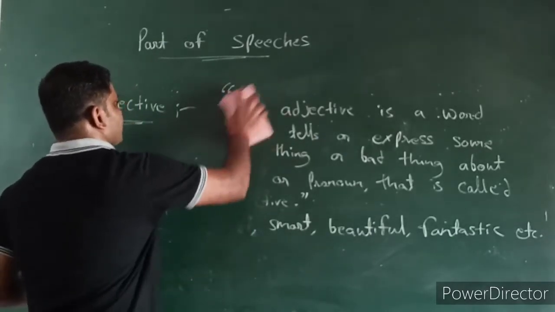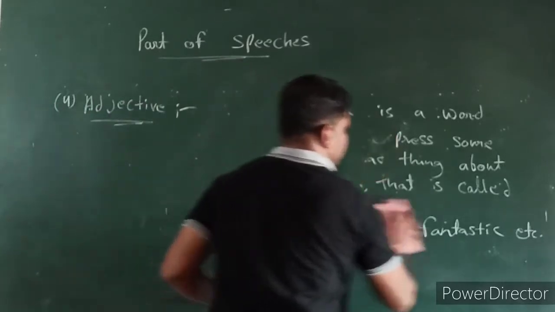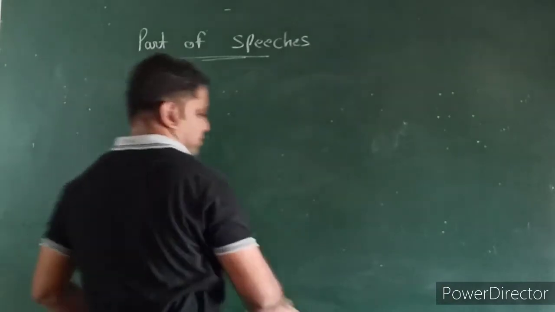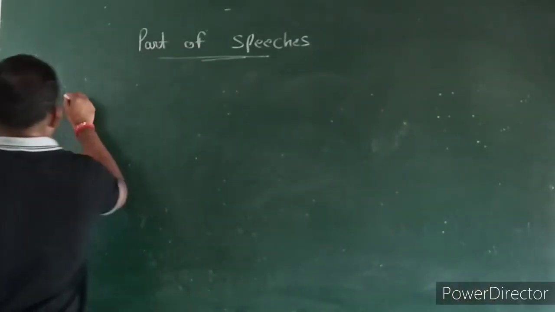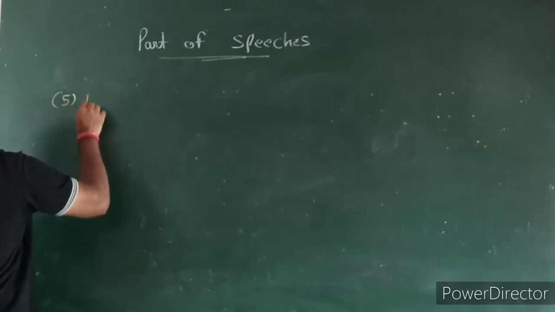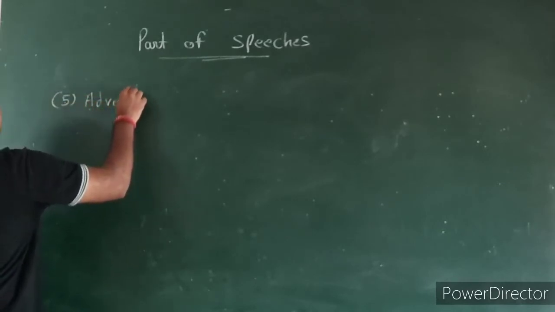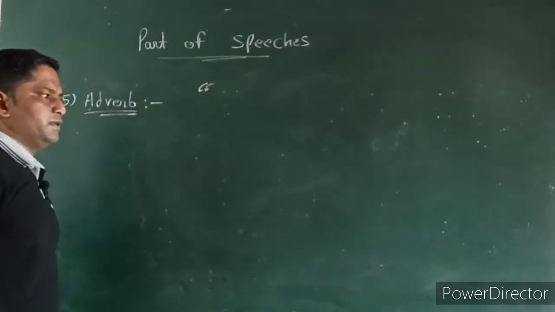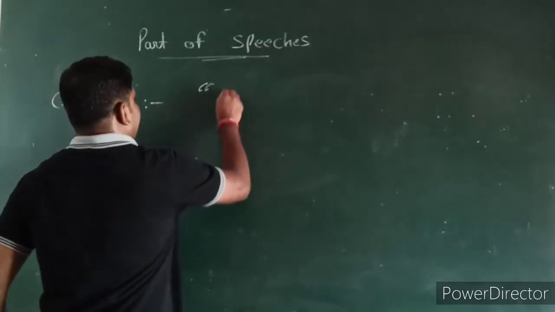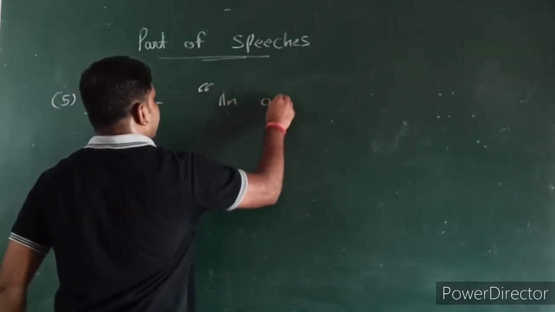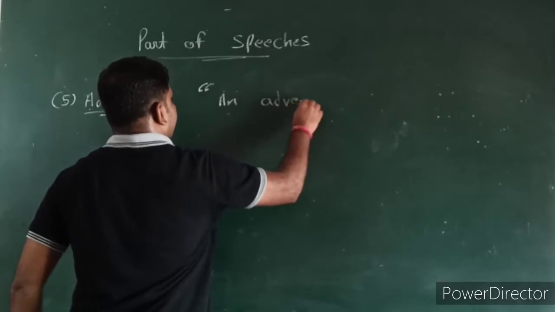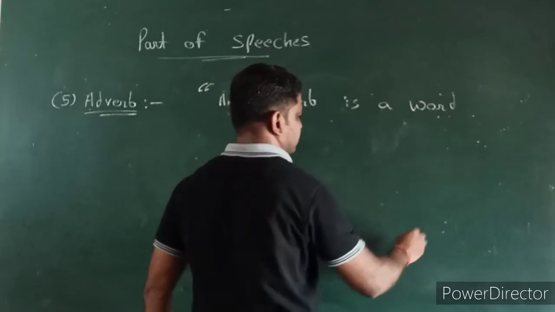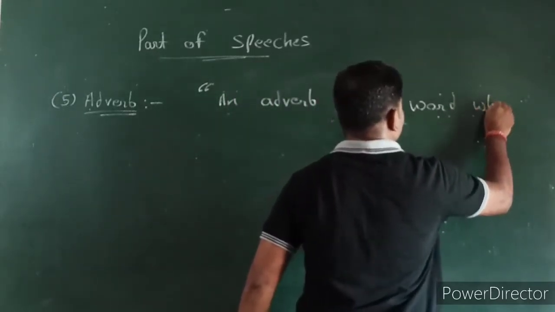Now we will move to adverb. Let's check out what happens in adverb. So number 5, part of speech considered as an adverb. Again, in a simple way we try to understand.